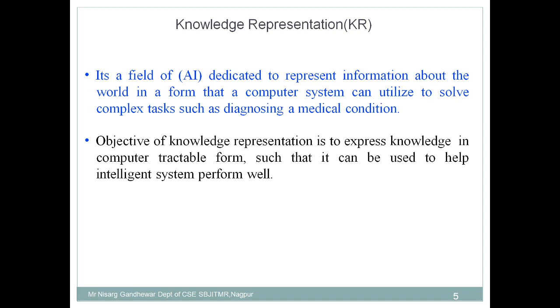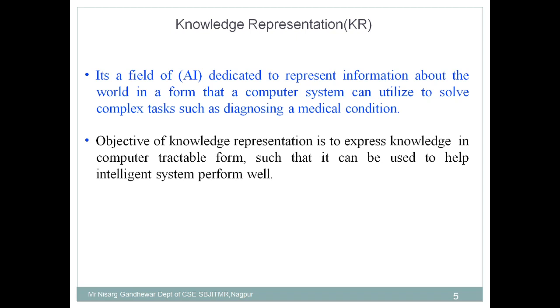So knowledge representation is a specific branch of AI which deals with representing knowledge in such a way that the machine can understand it, store it, and use it in order to solve various problems. Because what is the main objective of AI? The main objective of AI is to mimic human intelligence in the machine, and a human has the ability to acquire knowledge, store it, use it, and finally use that knowledge to solve various problems. We want to give the same ability to the machine. For that purpose this branch exists, knowledge representation.